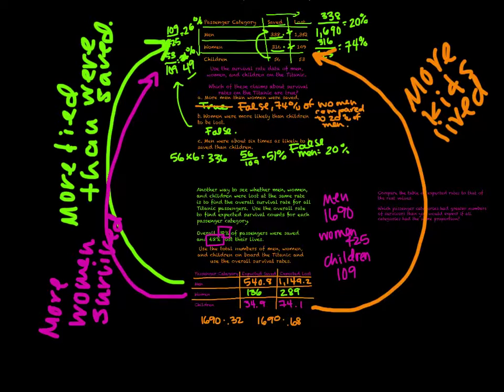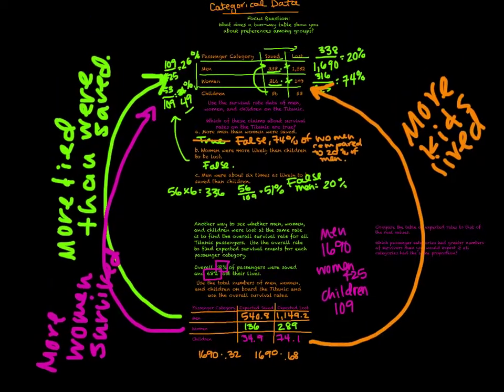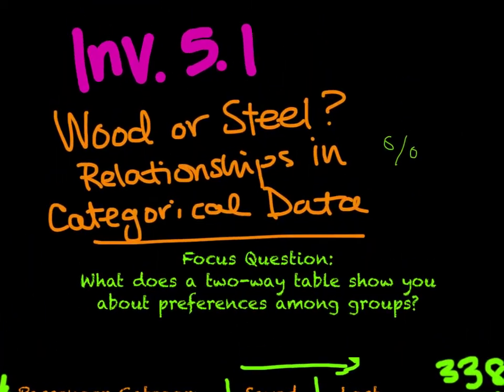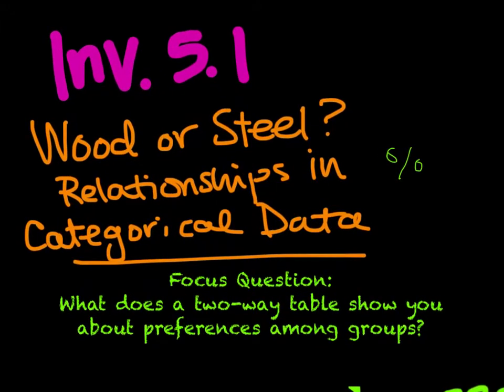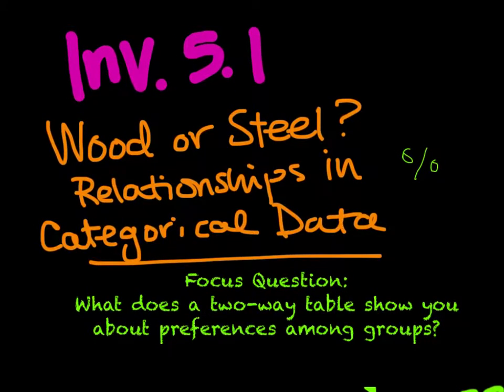And actually, if we remember the whole story with the Titanic and how that actually occurred, because there were not enough lifeboats, we found out that the ship's captain was saying very specifically that only women or children and women should be in the lifeboats. So therefore, a lot more women and children were saved in comparison to the men who actually sunk with the ship. So kind of cool. This is how we can look at categorical data. So really, we are really looking at percentages. So keep that in mind as you work through problems that relate to categorical data.